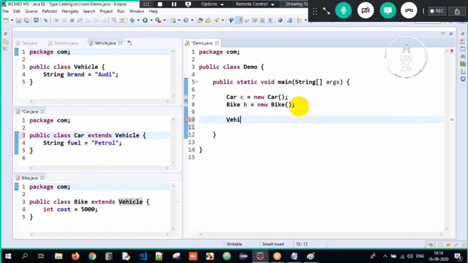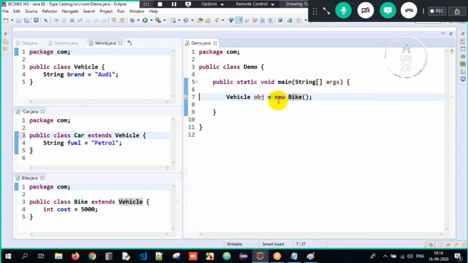See, Vehicle obj = new Car(), that is upcasting. Why? Creating an object of the subclass, storing the address into a reference of type superclass. obj is of type Vehicle. I can store a car object also, and I can store a bike object also. Both will work. That is generalization. Got it? So now here, when I downcast it, there is a possibility that I might downcast it to car also, I might downcast it to bike also.